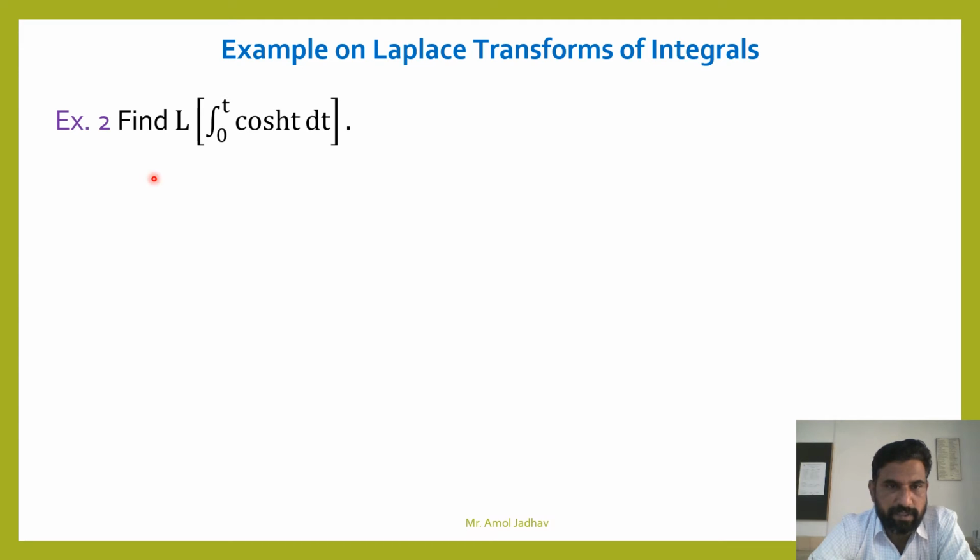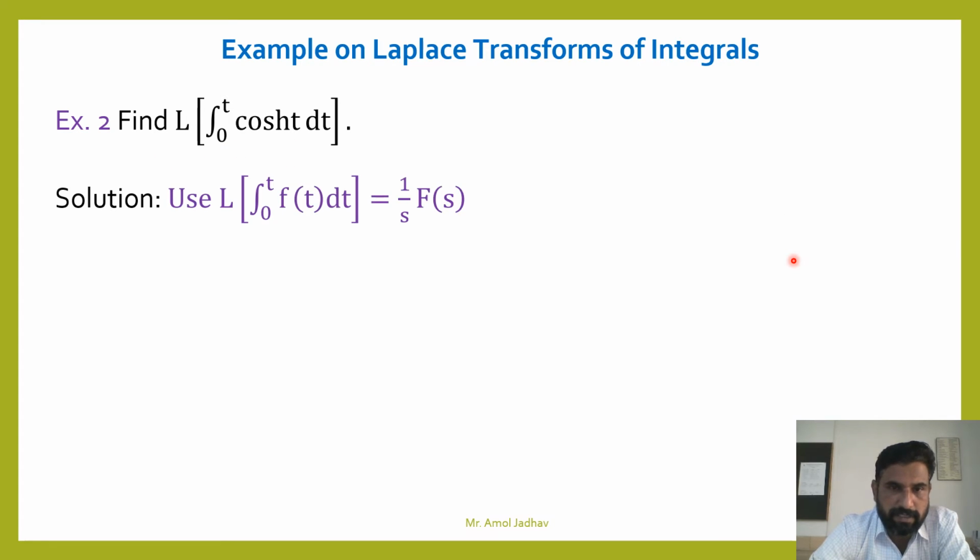See second example, Laplace transform of integration of 0 to t cos ht. Same here, find cos ht Laplace transform and multiply by 1 upon s. First find Laplace transform of cos ht and then use the result: Laplace transform of integration 0 to t f of t is 1 upon s F of s, F of s being Laplace transform of cos ht.